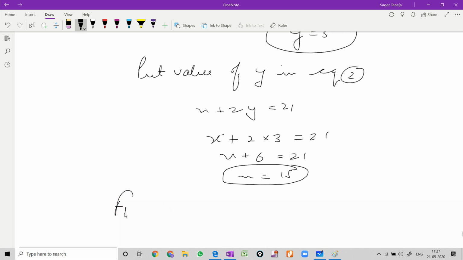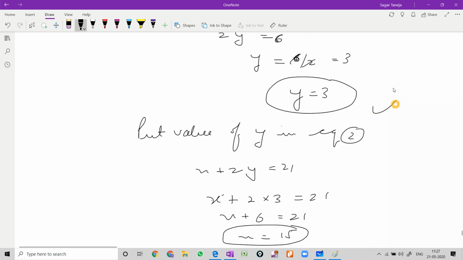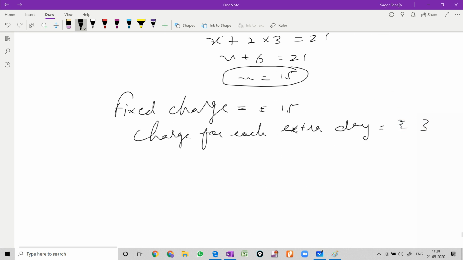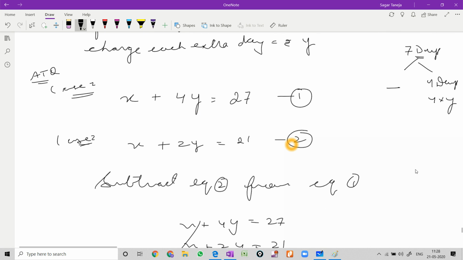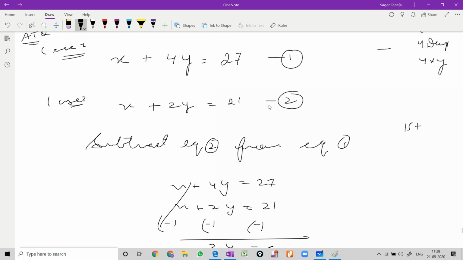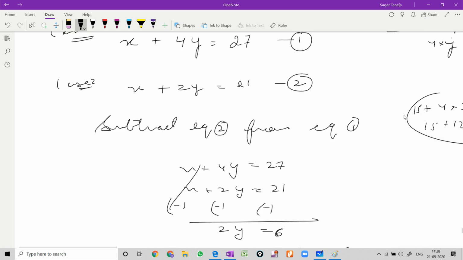So the fixed charge, we have assumed x, that is rupees 15, and the charge for each extra day is rupees 3. So we'll write here rupees 3. If you want to verify it, you can verify. In the first equation it was fixed charge 15, and for 4 days she has kept it, and 4 multiplied by 3, so 15 plus 12, it is 27. So it is verified. Also, this is the way to verify your answer.